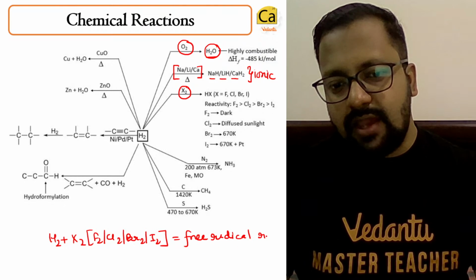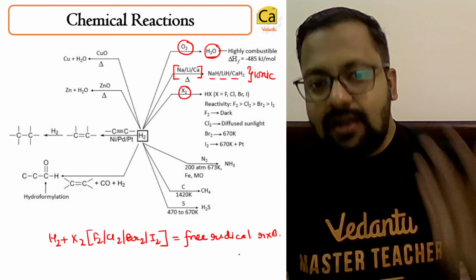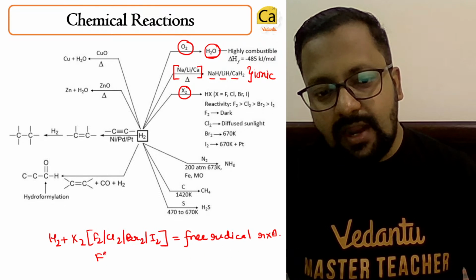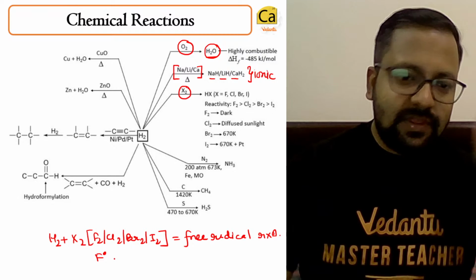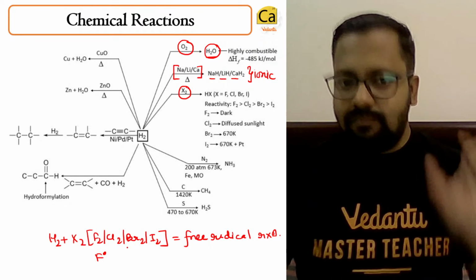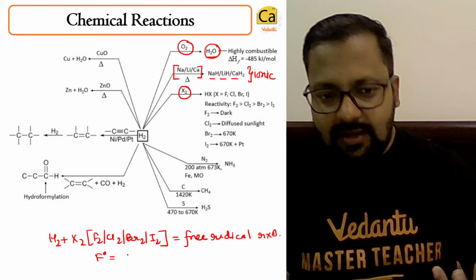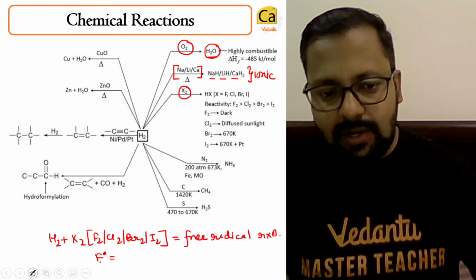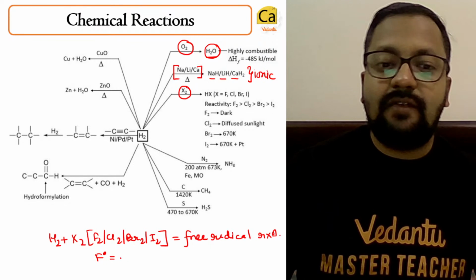Free radicals are represented like this: F with a dot, Cl with a dot, Br with a dot, I with a dot. These free radicals are most reactive when the radical is present on an electronegative element.